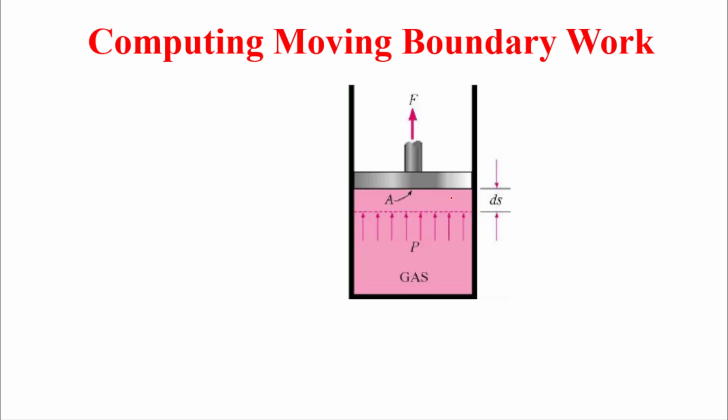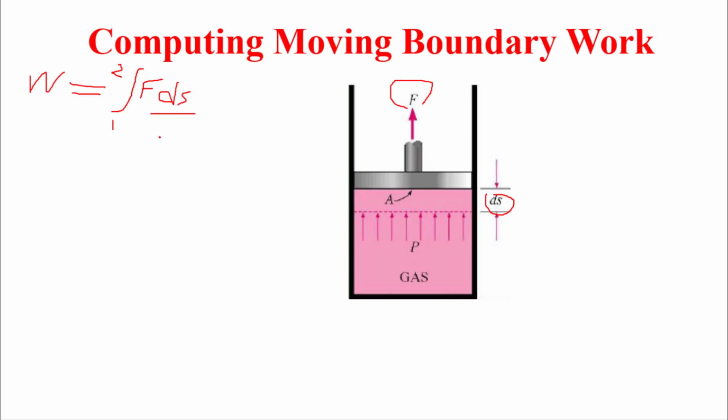For example, here, do we have work? Yes. Why? Because we have force and we have certain displacement. So if we calculate work, since this moved ds, it is the integration from state 1 to state 2 of force multiplied by the displacement.